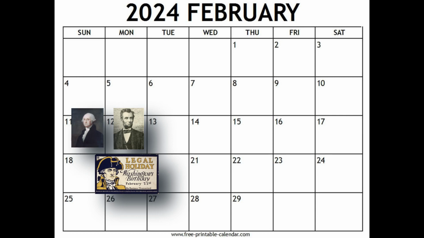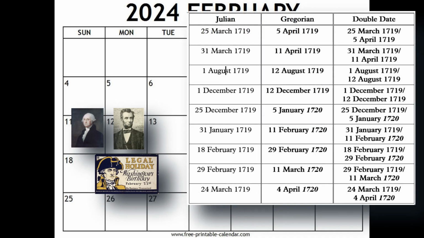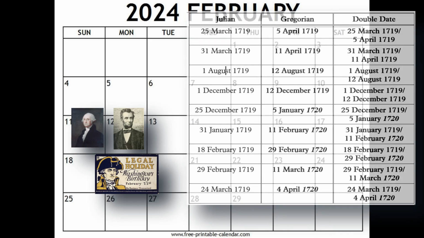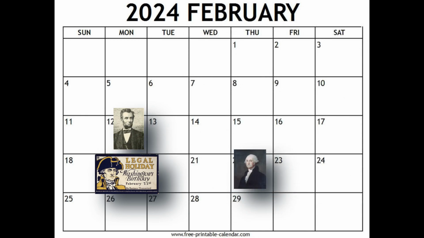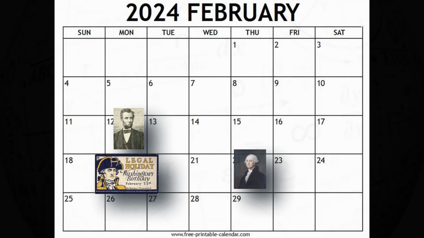Both statements are correct because the United States changed from the Julian calendar to the Gregorian calendar in his lifetime, losing 11 days in the process. Washington adopted his newly adjusted birthday. So Washington has a birthday of February 11th that was recorded at his birth, but when he was a young adult and the calendar changed, he changed his birthday to February 22nd, the adjusted date based on the new calendar.